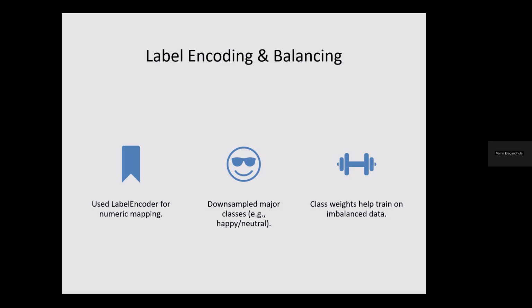This is how we did the downsampling, and then we use class weights to help train on the imbalanced data. It tells the algorithm that, for example, 10 mistakes on the highest class equal one mistake on the lowest class, so it trains in a balanced way.